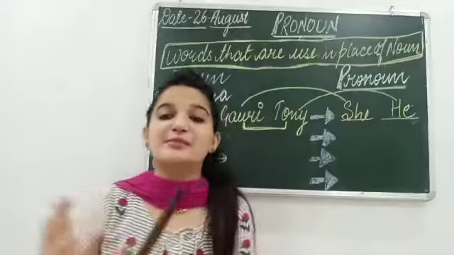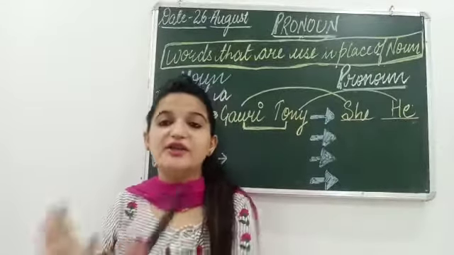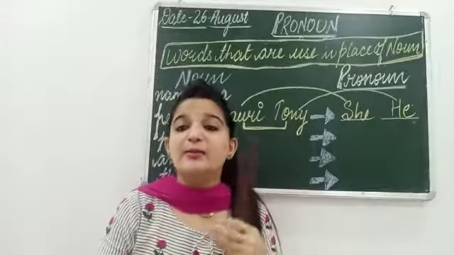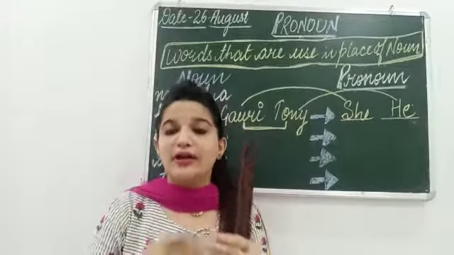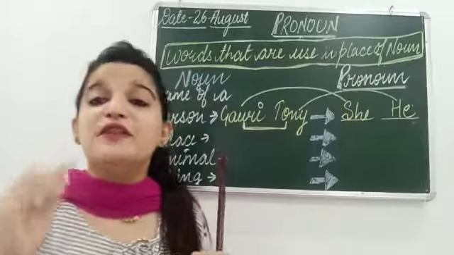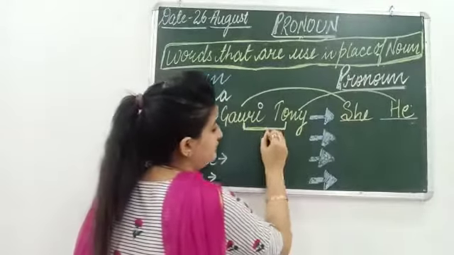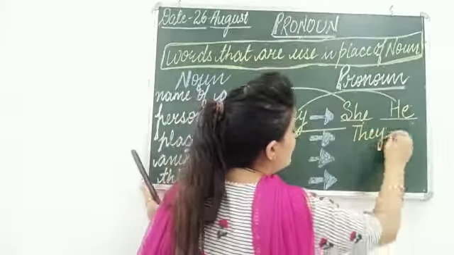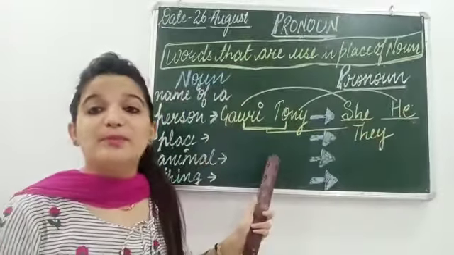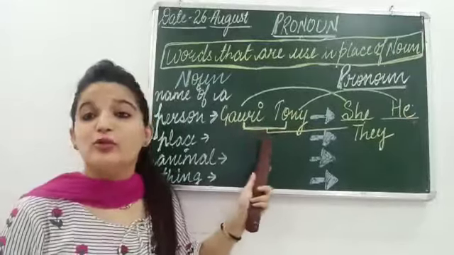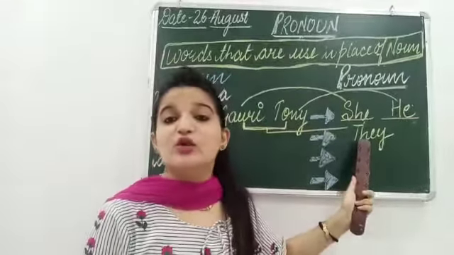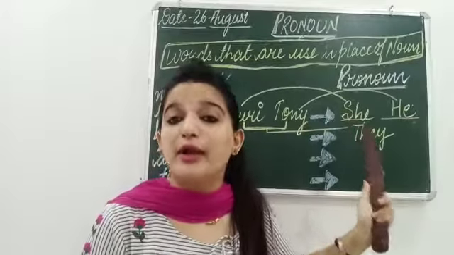Gauri and Tony are smart, intelligent, cute. So instead of repeating Gauri and Tony again and again, we can use they. This they is called pronoun, because Gauri and Tony are nouns, and in place of that we can use they.